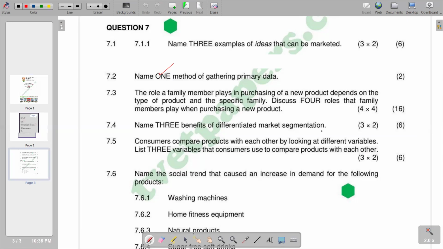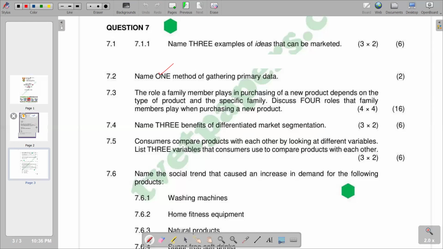If we are having different products and we create segments for those differentiated products, we are going to increase revenue, because we are directing the products to the right segment of the market. In other words, the customers that are going to receive the product are the customers that actually want that specific product. So at the end of the day, we are going to have an increase in revenue collection.